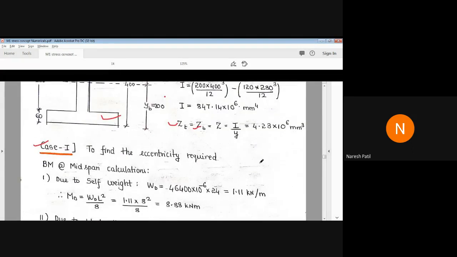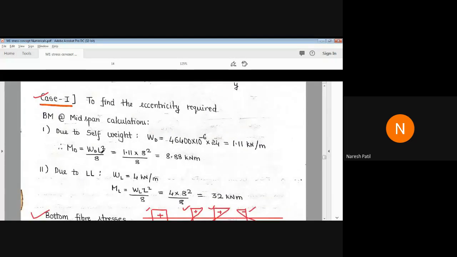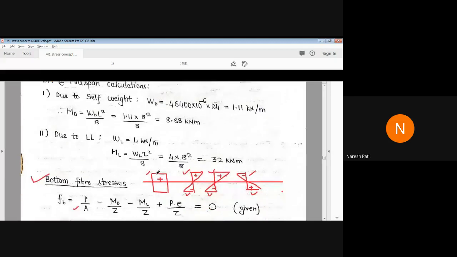Then case 2, what they asked is to find the eccentricity required. So the bending moment at midspan you have to find out. For that, you have to calculate the dead load and the bending moment due to dead load. Live load is given, so we have to find the bending moment due to live load.